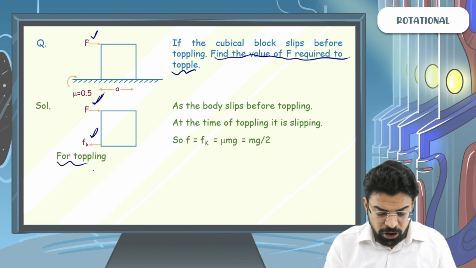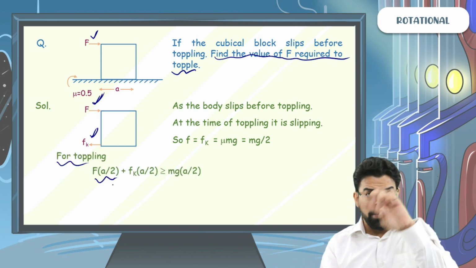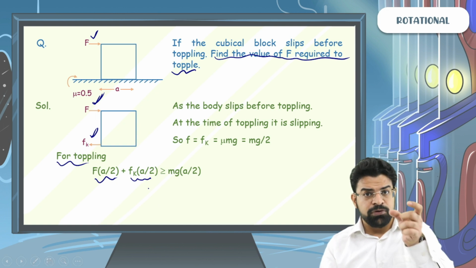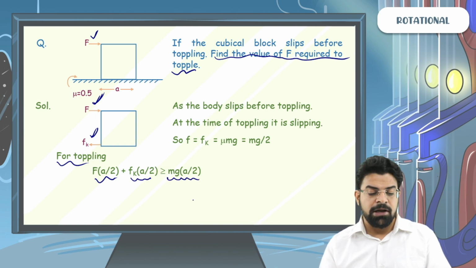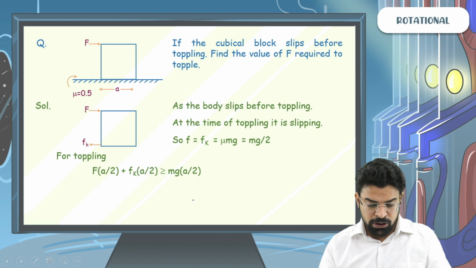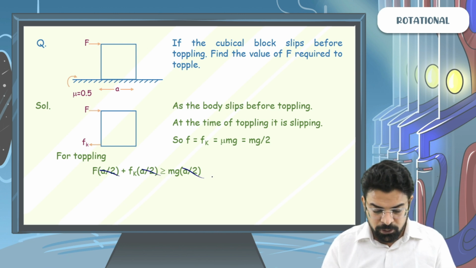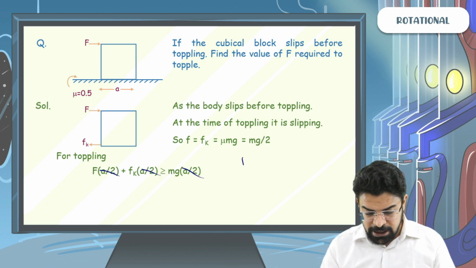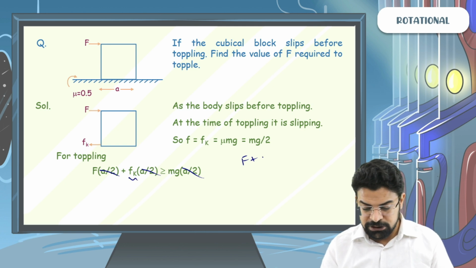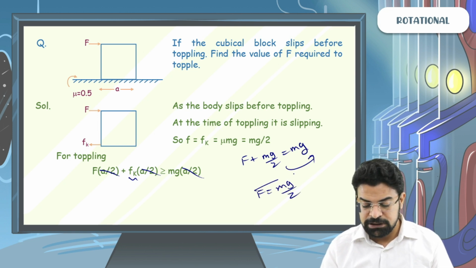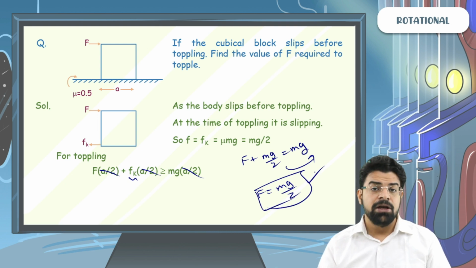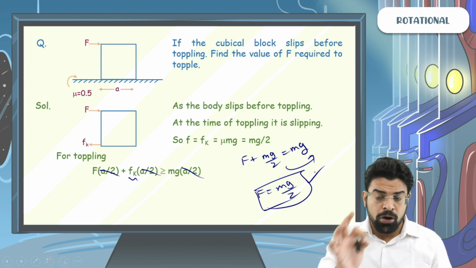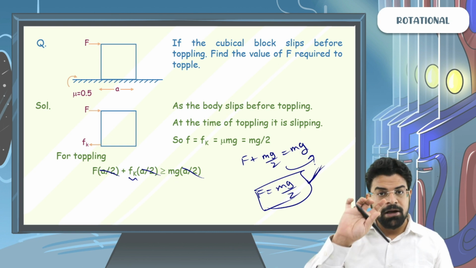So for toppling, F into A by 2 plus kinetic friction force into A by 2 should be greater than or equal to mg into A by 2. So bachcho, you can cancel out A by 2, A by 2, A by 2. So you will get F plus Fk, which is mg by 2, equals mg. And you can take this mg by 2 to the right hand side, so F comes out to be simply mg by 2. So this can be the maximum force that can be applied for which the block won't topple, or the minimum force required to topple.